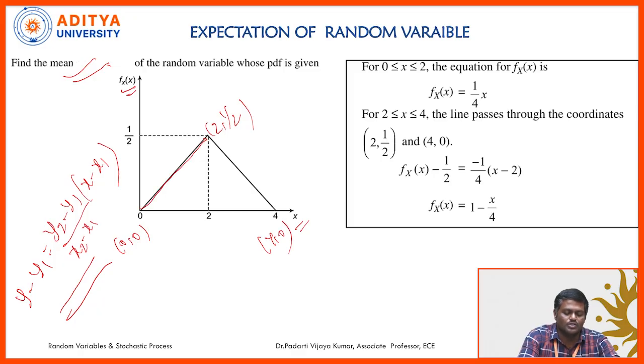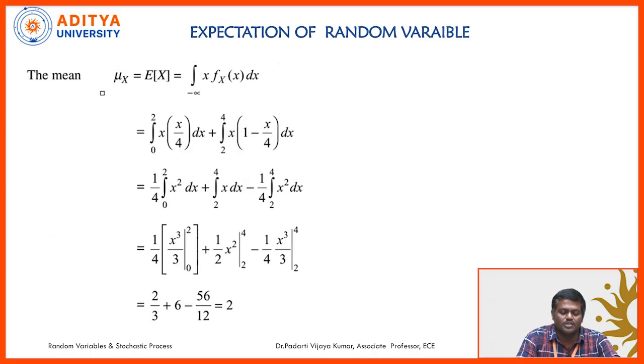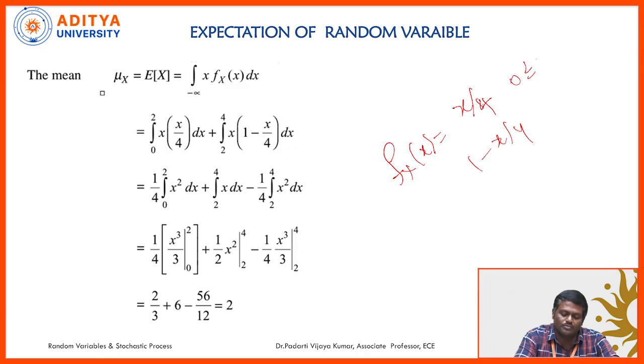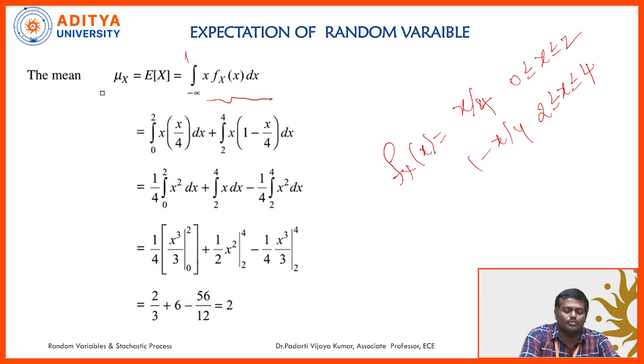So up to this part is one expression, up to this part is another expression. Up to this part it is 1 by 4 x. And from 2 comma 1 by 2 to 4 comma 0, the expression is 1 minus x by 4. So the density function is x by 4 when the limits are from 0 to 2, and 1 minus x by 4 when the limits are from 2 to 4. So the expectation formula for a continuous random variable is minus infinity to plus infinity x into f of x dx. Doing this calculation, we will get the expectation as 2.